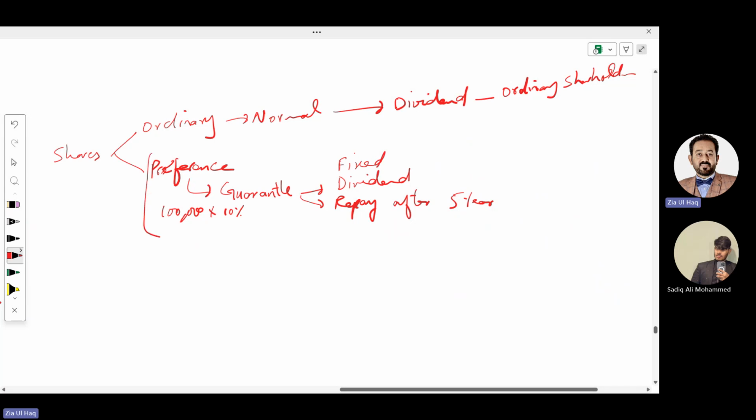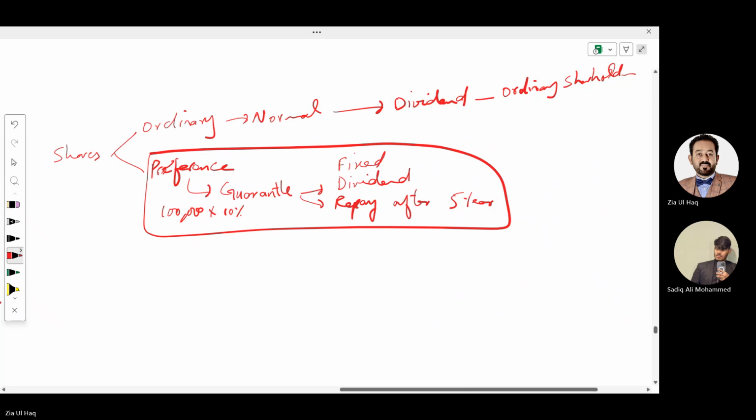Though these preference shares are shares, we should record them under equity. This is their legal form. But the economic reality is that we have obtained a loan from the shareholder in terms of preference shares that we need to pay back. So we will record it as a non-current liability rather than shares.